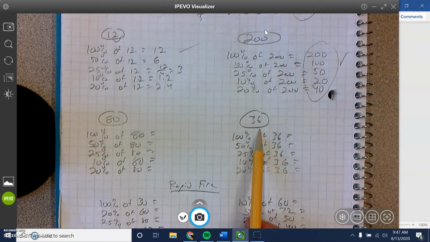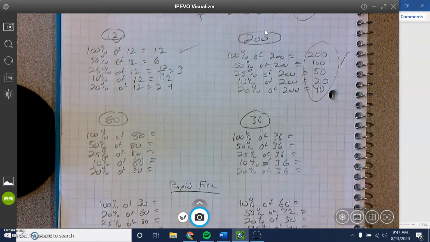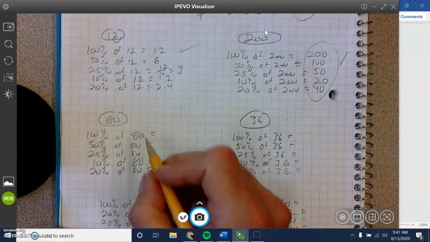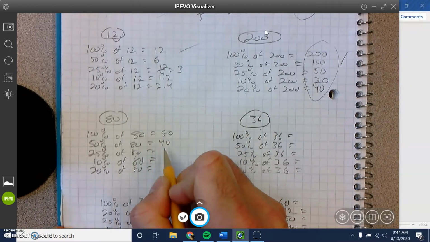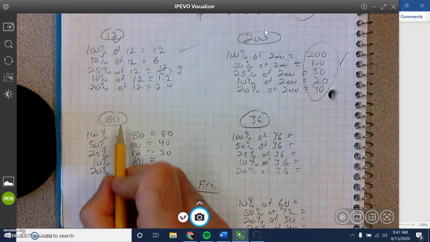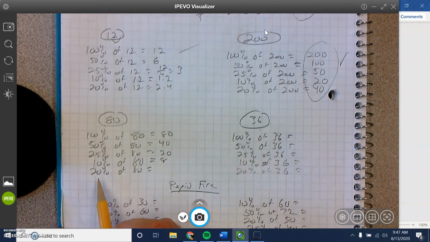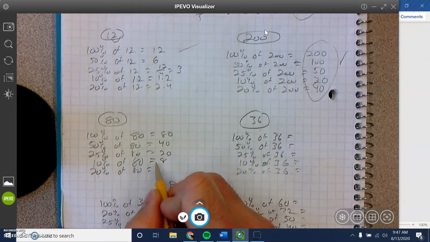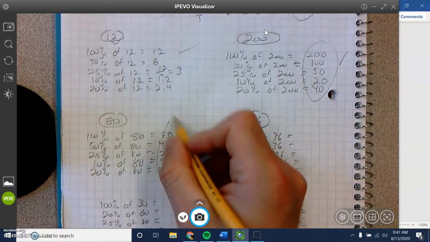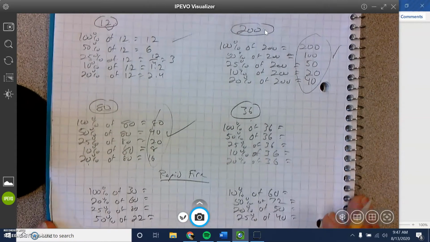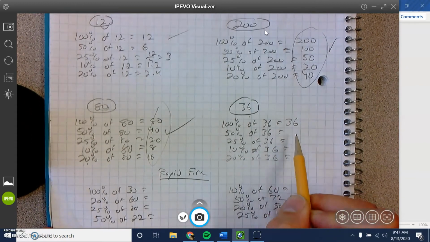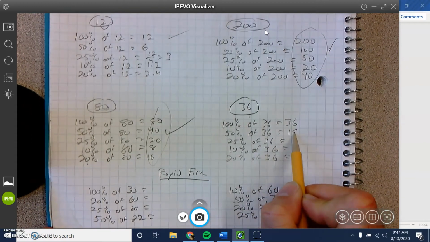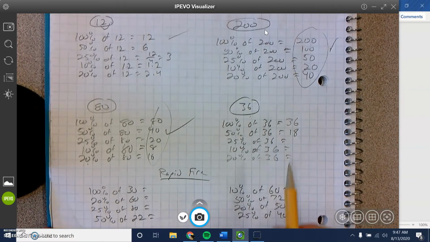All right, last two. You're going to do 80 and 36. Do both of these right now. Pause the video. Go. All right, let's see if you got it. 100% of 80 is 80. 50% is 40, 25% is 20, 10%, move the decimal over, is 8, and 20%, you double 10% and you get 16. There you go. All right, 36. 100% is 36, the whole thing. Half is going to be 18.